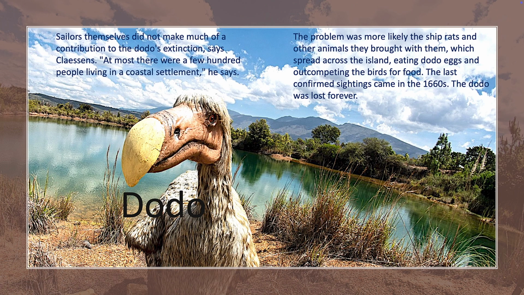Sailors themselves did not make much of a contribution to the dodo's extinction, says Classens. At most there are a few hundred people living in a coastal settlement, he says. The problem was more likely the ship rats and other animals they brought with them, which spread across the island eating dodo eggs and out-competing the birds for food. The last confirmed sightings came in the 1660s. The dodo was lost forever.